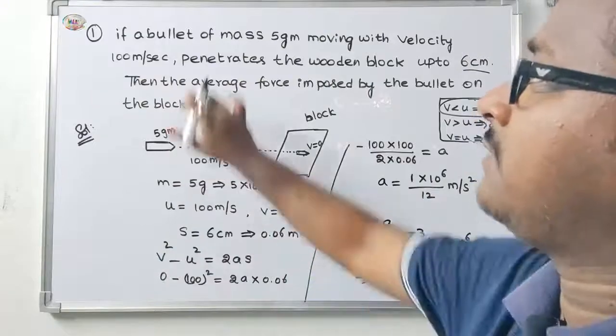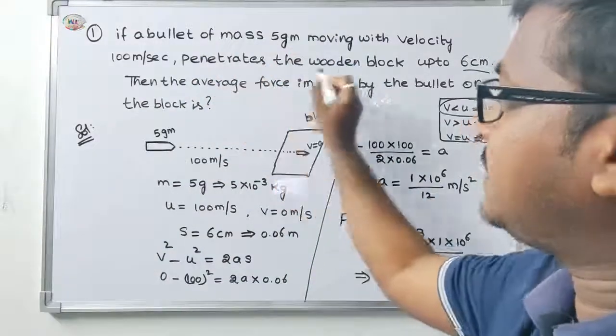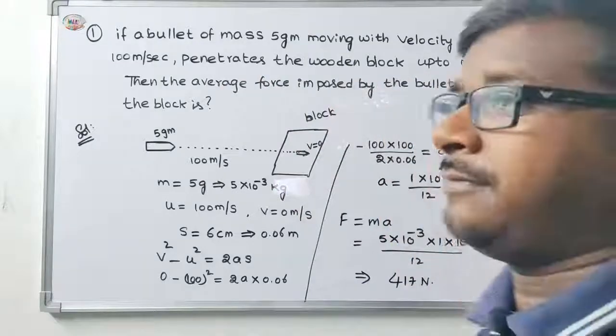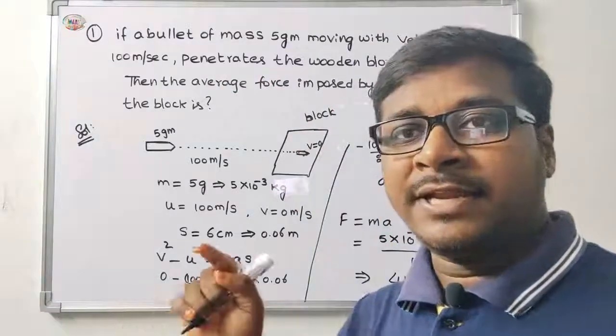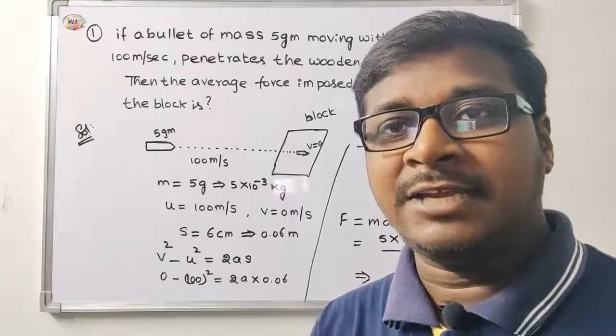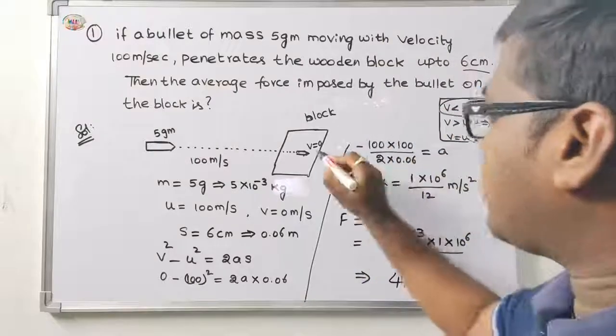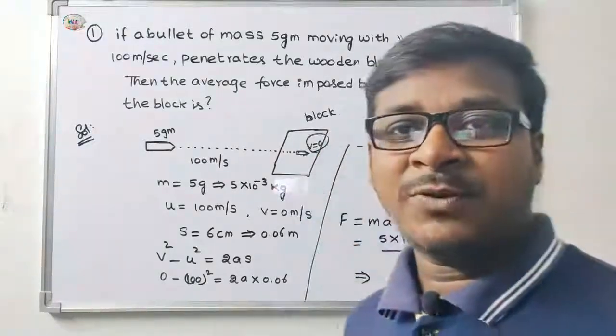Very simple. If a bullet of mass 5 gram penetrates the block up to 6 centimeter, the bullet is passing through the block up to 6 centimeter. After that, the bullet will be stopped. The bullet will be stopped means the final velocity will be 0.